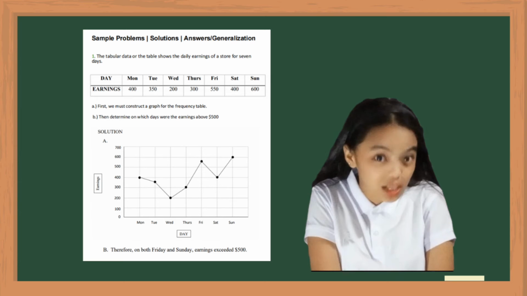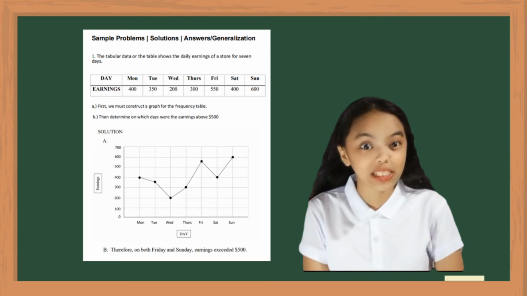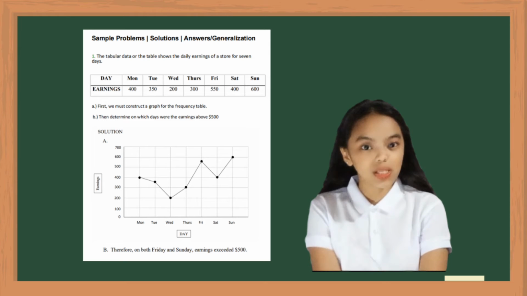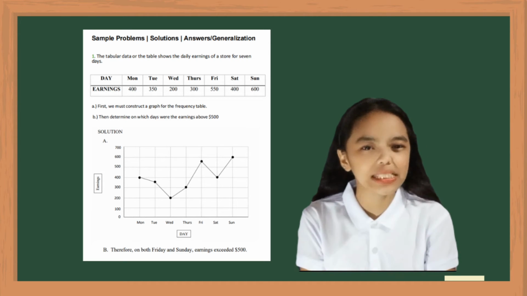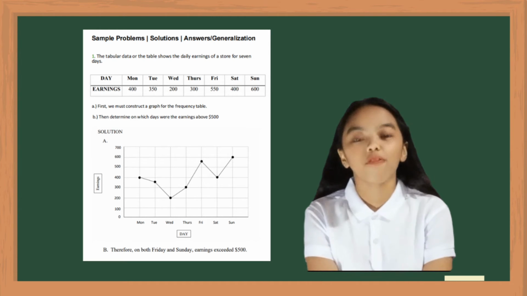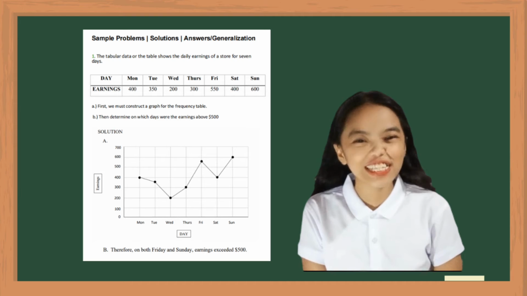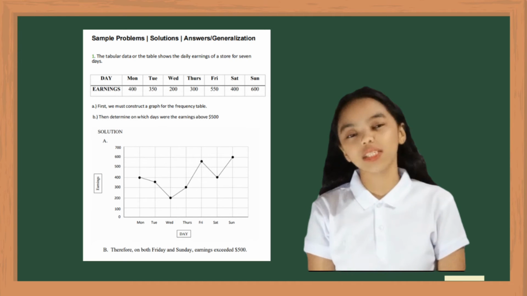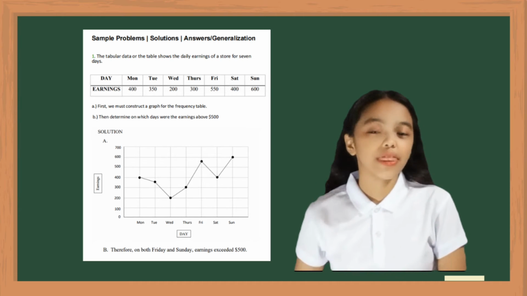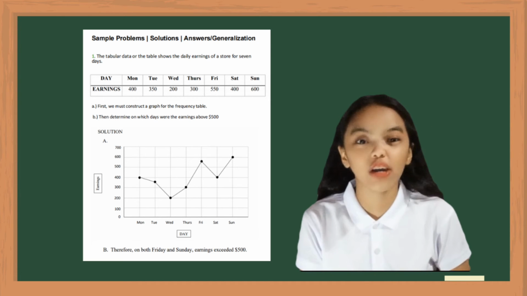As you can see, we use a dot to represent the data value: 400 earnings on Monday, 350 earnings on Tuesday, 200 earnings on Wednesday, 300 earnings on Thursday, 550 earnings on Friday, 400 earnings on Saturday, and lastly, 600 earnings on Sunday. Therefore, on both Friday and Sunday, earnings exceeded $500.